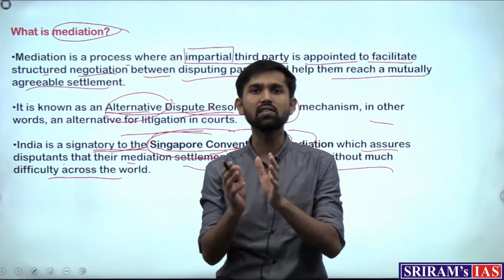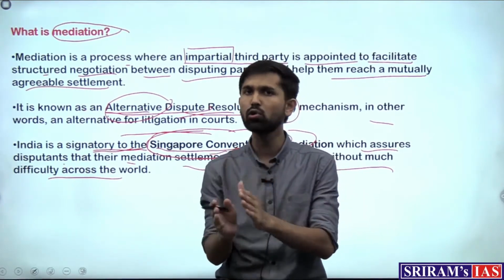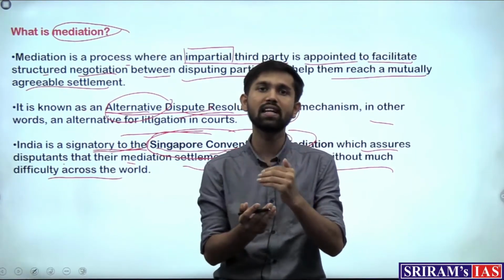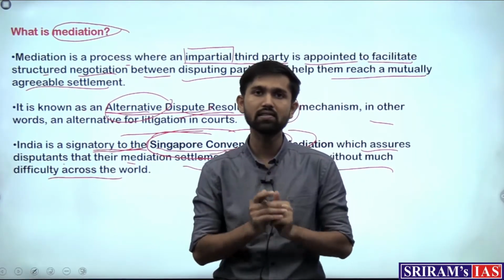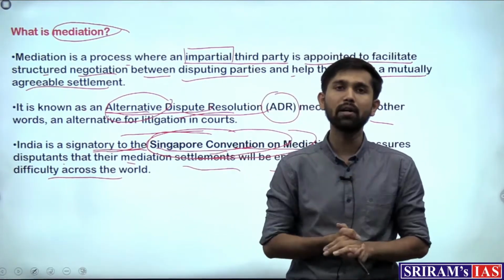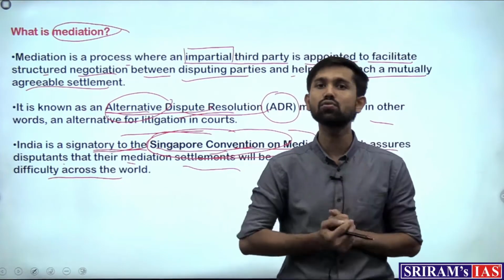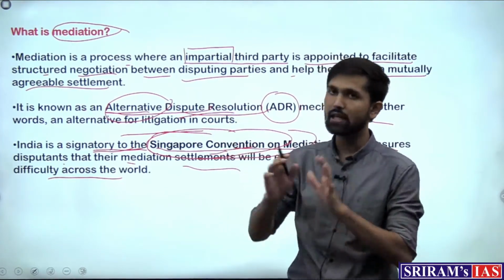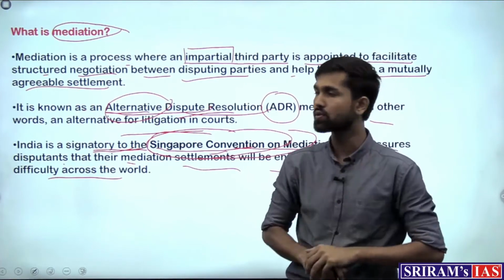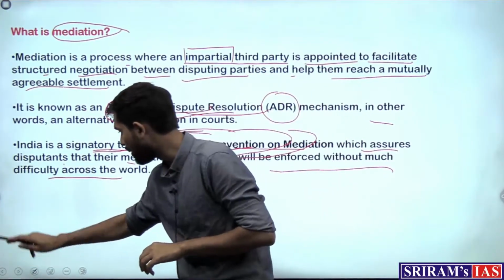It tries to reason out what the committee thinks are the good points and bad points with respect to the bill. So this is the stage at which the mediation bill is currently at right now, and that is what the article talks about. A parliamentary committee has flagged certain issues with the bill. So let's first look at the important provisions of the bill, and then we'll take a look at the issues flagged by the parliamentary committee.